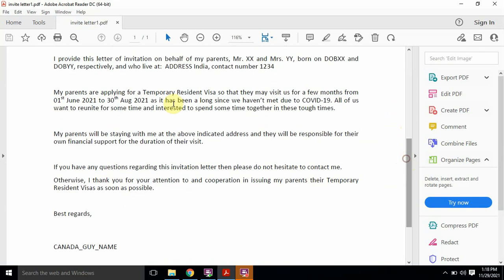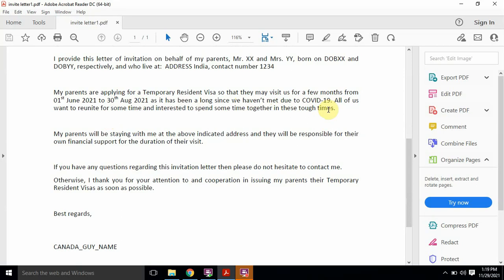The next para says, my parents are applying for a temporary resident visa so that they may visit us for a few months from this date to that date, as it has been a long time since we have met due to COVID-19. So now in this paragraph, you are going to explain why you want them to come to Canada, or is there any compelling reason. The reason you specify should be compelling enough.